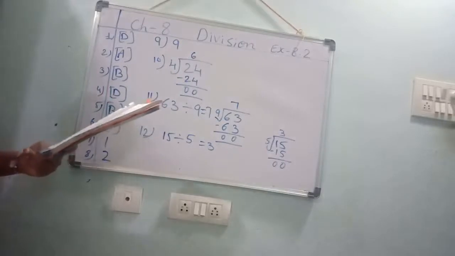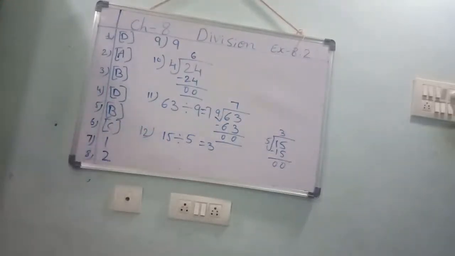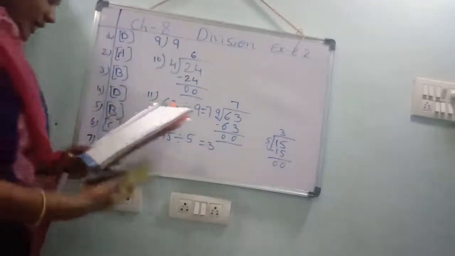Now 13th one. First write that. Thirteenth one. Divide 95 by 8.